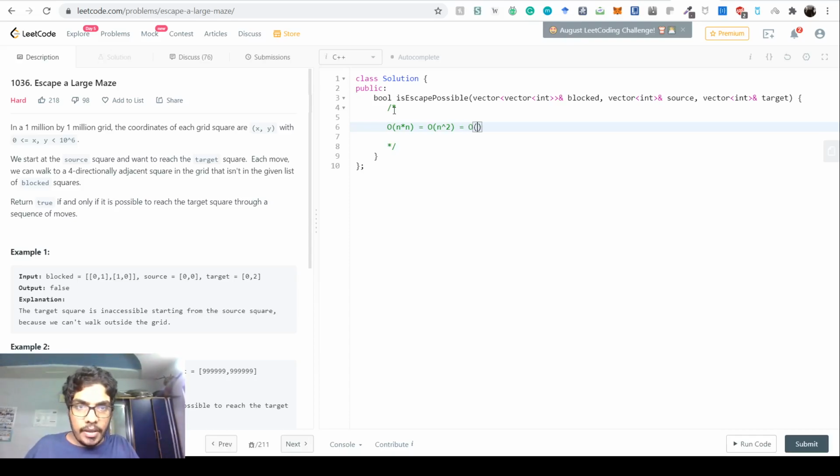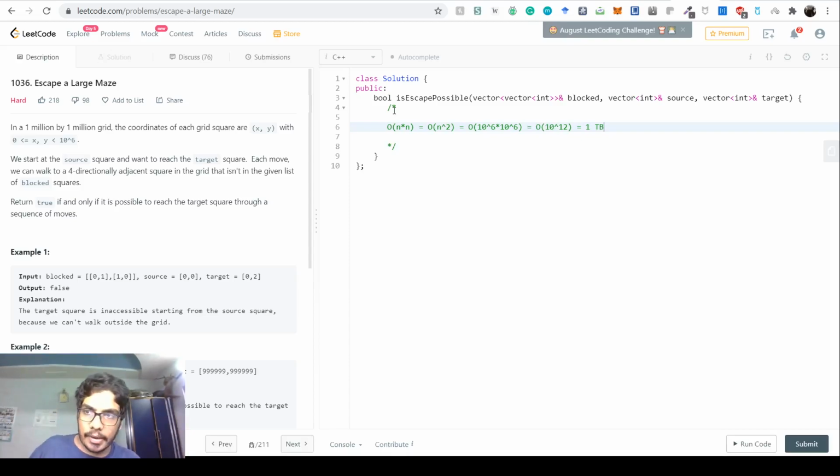The total would be 10 to the power 6 times 10 to the power 6, so the complexity would be 10 to the power 12. And the memory needed to store what is visited and what is not will go as big as 1 terabyte. It doesn't require a lot of brains to think that 1 terabyte is a huge amount of memory, and LeetCode is nowhere going to give us that.